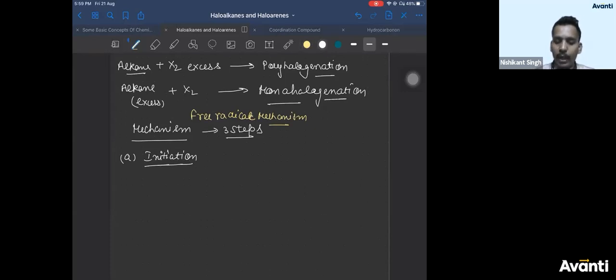When does free radical mechanism take place? Under what conditions does free radical mechanism take place? Anyone who remembers? We had said free radical mechanism takes place. Why is H nu used before the reaction?